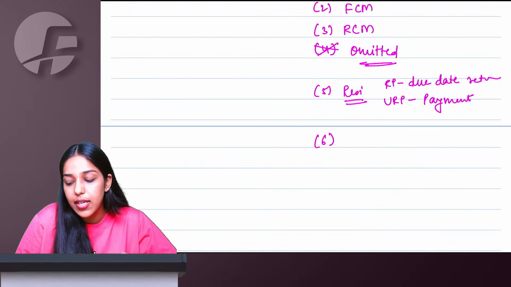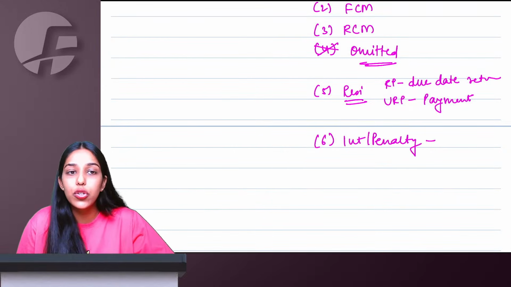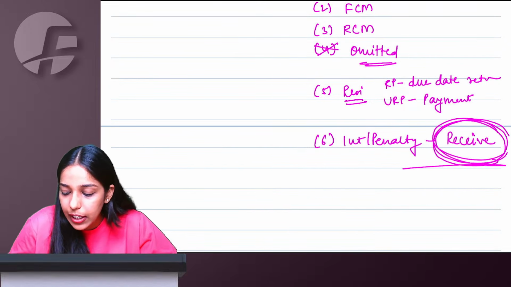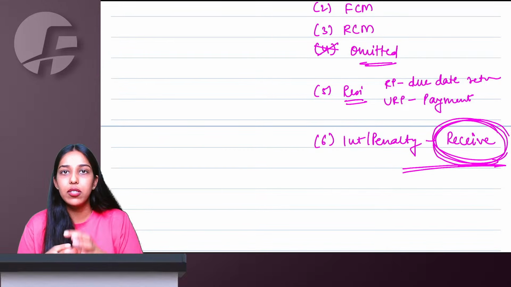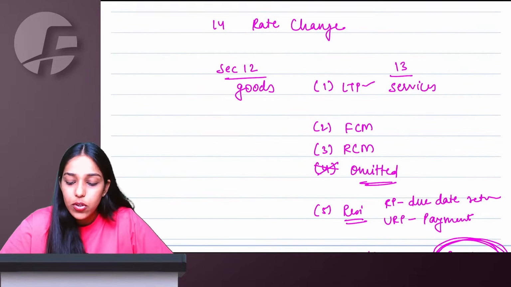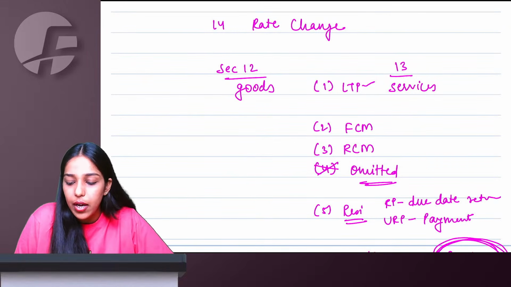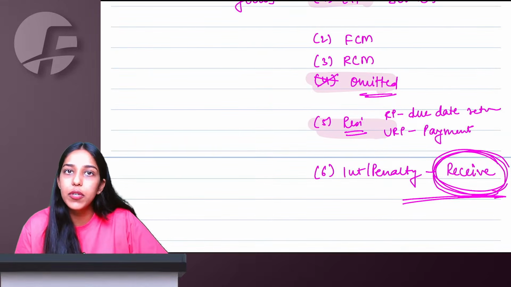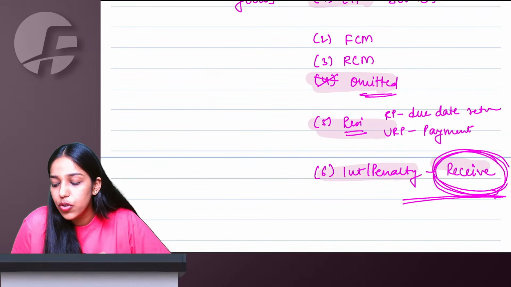And subsection 6 says if there is any interest, penalty, late fees associated with the original goods or services, then whenever you actually receive this interest, penalty, late fees, generally on inclusive basis only, this is considered as taxable when actually received. So subsection 1, liability to pay will arise.